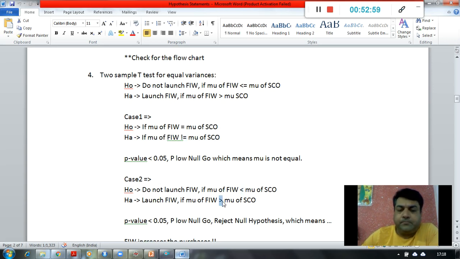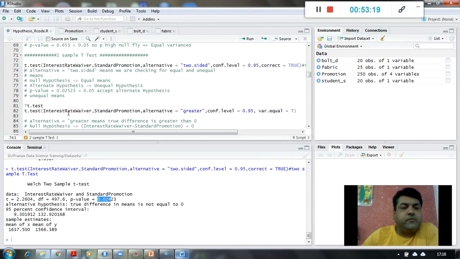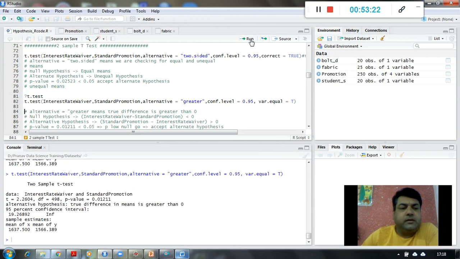or greater than, right? So I am writing again: do not launch FIW if the average of FIW is less than standard Christmas offer, and launch FIW if the average of FIW is greater than standard Christmas offer. Okay, this is going to be my final test. So I'm going to perform this test and I'm going to check the p-value.